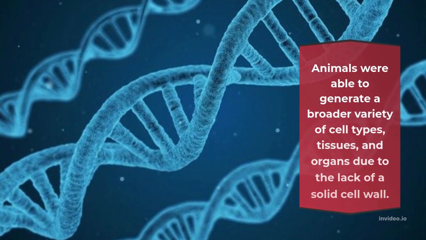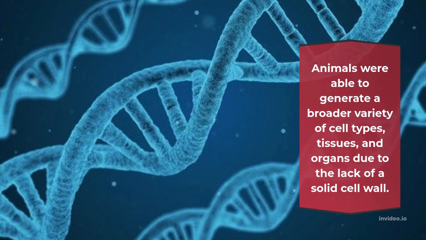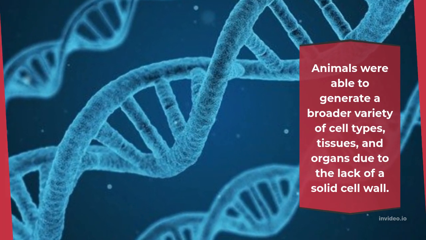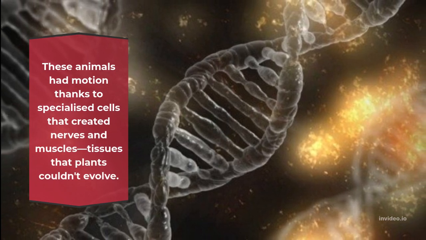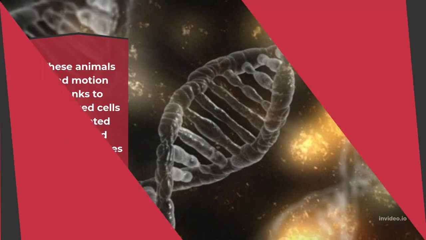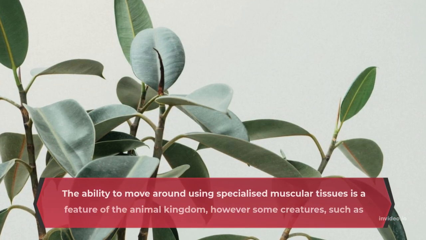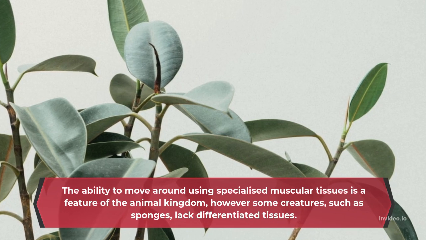Animals were able to generate a broader variety of cell types, tissues, and organs due to the lack of a solid cell wall. These animals had motion thanks to specialized cells that created nerves and muscles, tissues that plants couldn't evolve. The ability to move around using specialized muscular tissues is a feature of the animal kingdom.